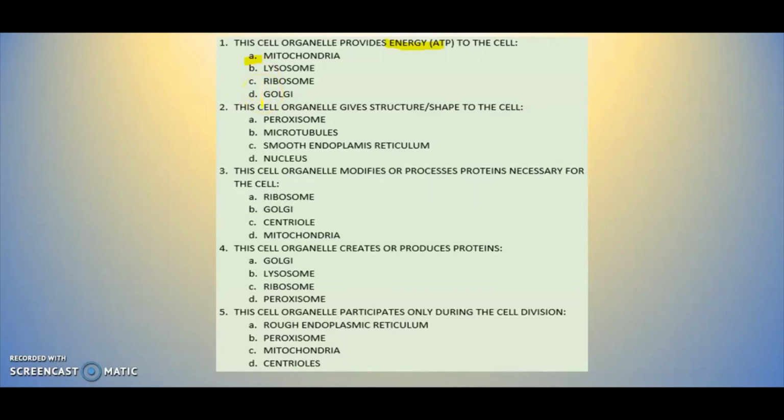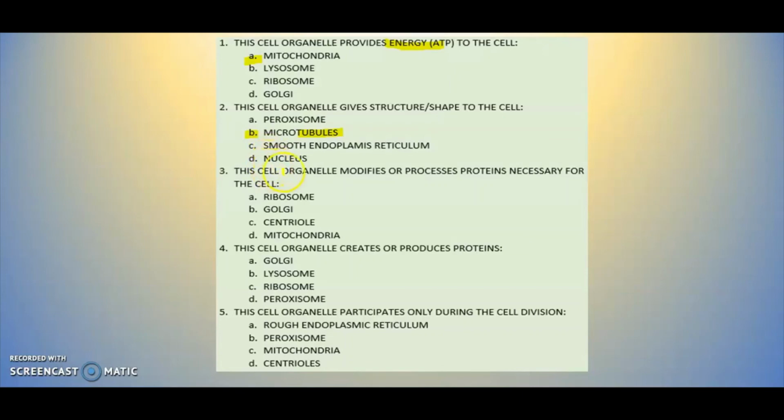The next one, number 2, says this cell organelle gives structure and shape to the cell. Oh, shape and structure. Then that has to be the bones. And the bones, we said they are going to be the tubes right here. Therefore, the answer is going to be B. Why not letter A? Because peroxisomes, we said that's for hydrogen peroxide, that's for toxic waste. Smooth endoplasmic reticulum was for the lipids. And it can't be the nucleus, because the nucleus controls everything that's going on in the cell.